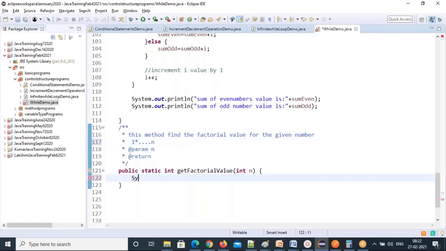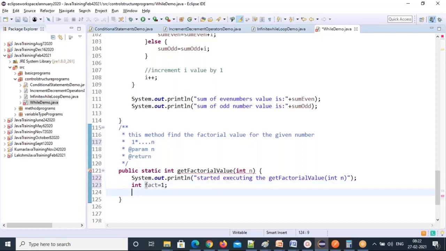First declare your factorial value and start executing the getFactorialValue method. So declare first int fact equal to 1, factorial value initialize, int j equal to 1, initialize your while loop value. So declaring factorial value, first initialized factorial value as 1. So that's what I did.